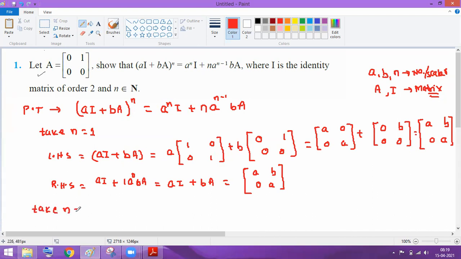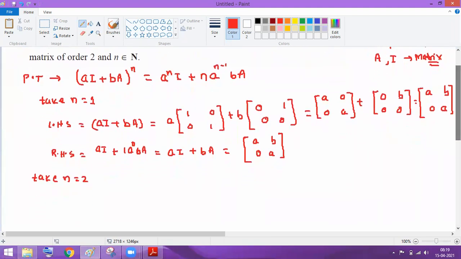Take n equal to 2, and we have to prove that if you take n equal to 2, then the LHS will be (aI plus bA) whole square. Can we write (aI plus bA) whole square is basically equal to (aI plus bA) times (aI plus bA)?